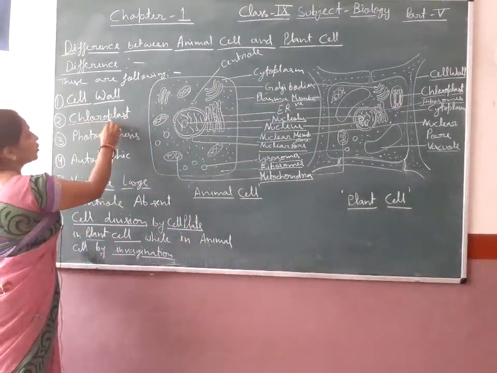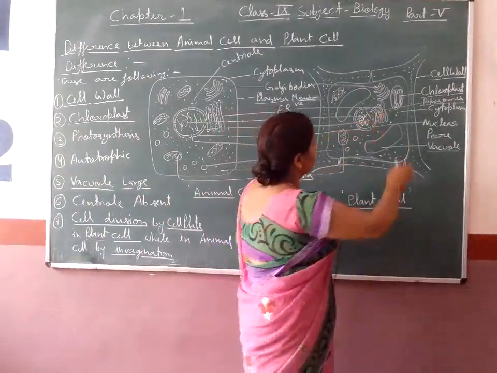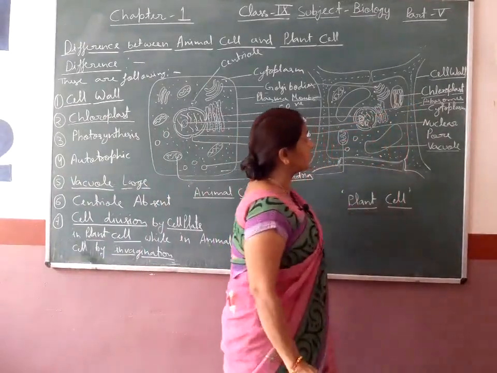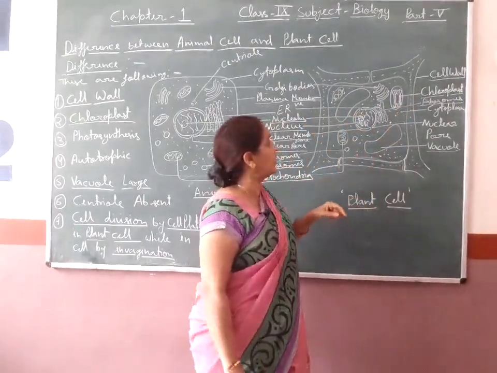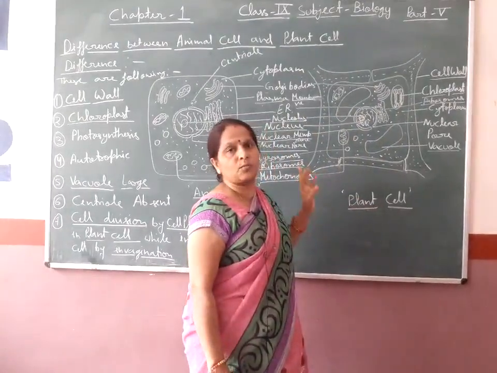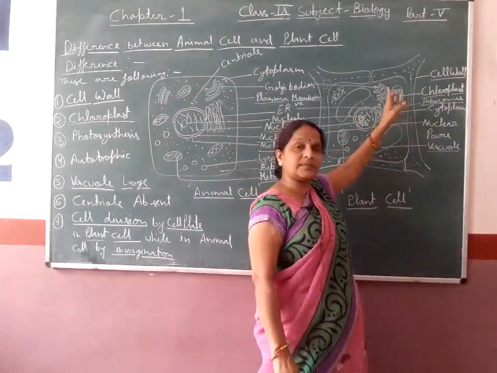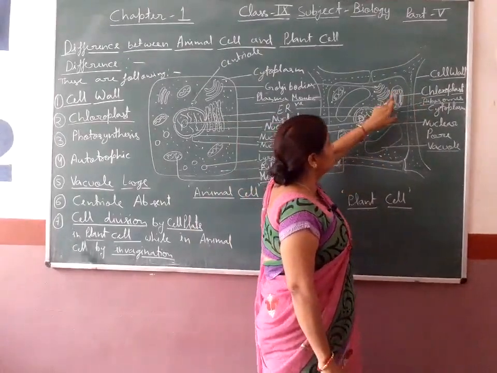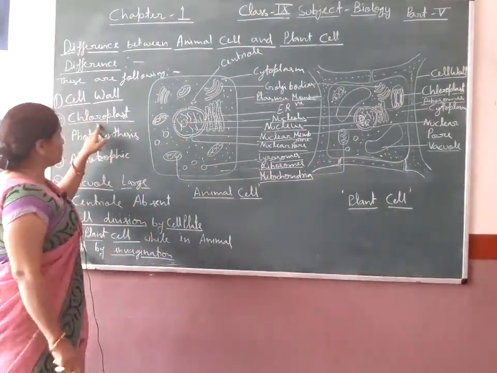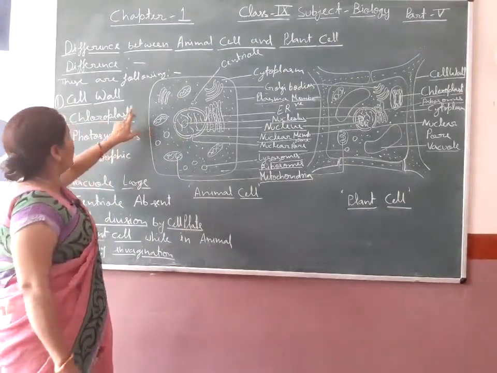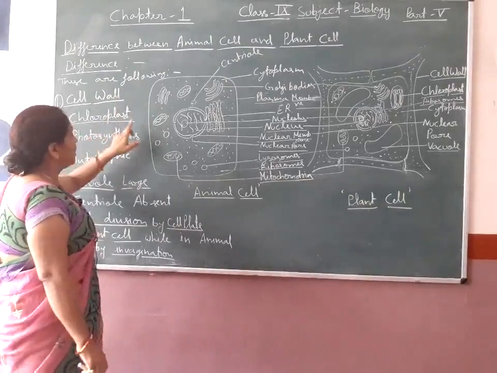The second thing is the chloroplast. Chloroplast is present in the plant cell. It is a type of plastid. Plastids are cell organelles. Plastids include chloroplast, chromoplast and leucoplast, and they are absent in the animal cell. So these are the main and important differences between the plant cell and animal cell. The first thing is the cell wall and the second thing is the chloroplast.